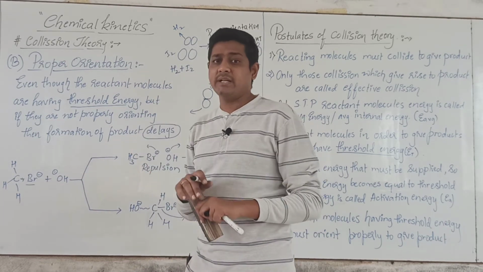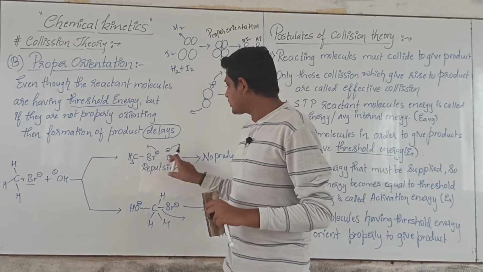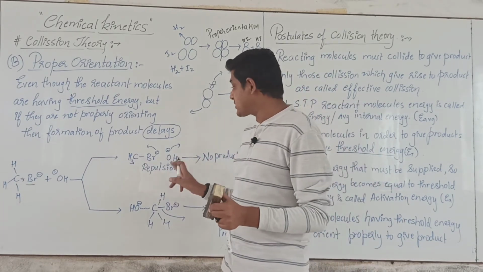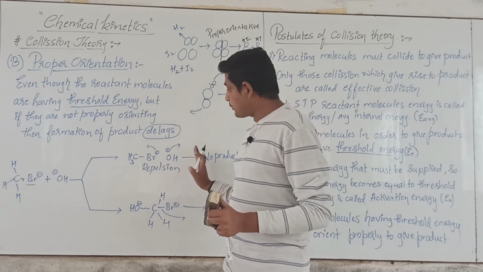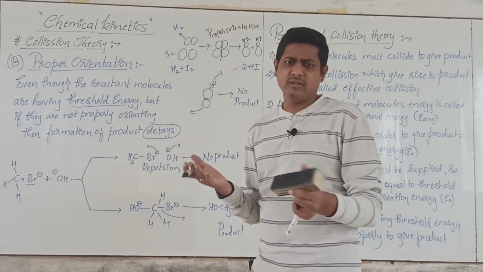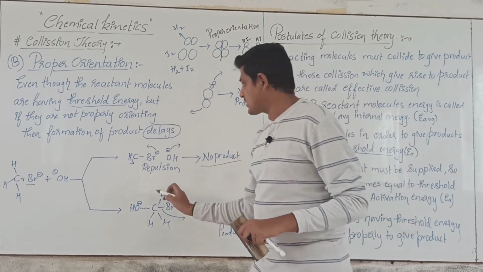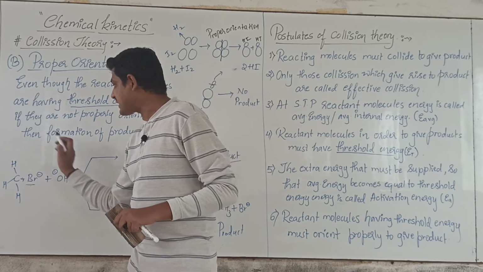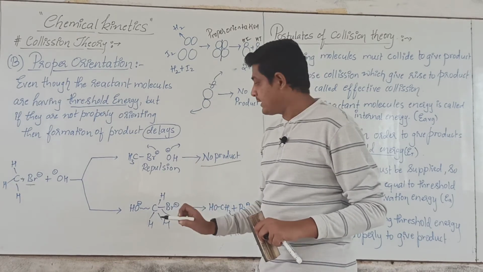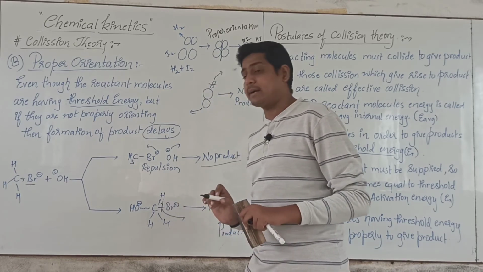Now if they are not oriented properly, what will happen? If both the negative charges are approaching, then obviously like charges will repel each other. So if the hydroxyl ion approaches from the straight direction where the bromide ion is, then repulsion will take place, and they will simply repel each other, even without collision, and the product will not be formed. If the hydroxyl ion approaches from the back side, which we call backside attack, then a new bond will form, and the old bond will break.